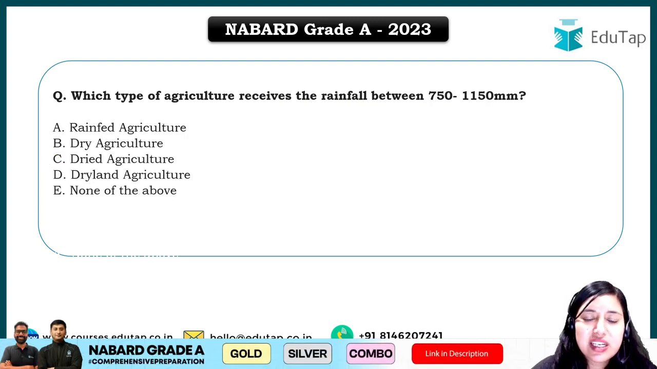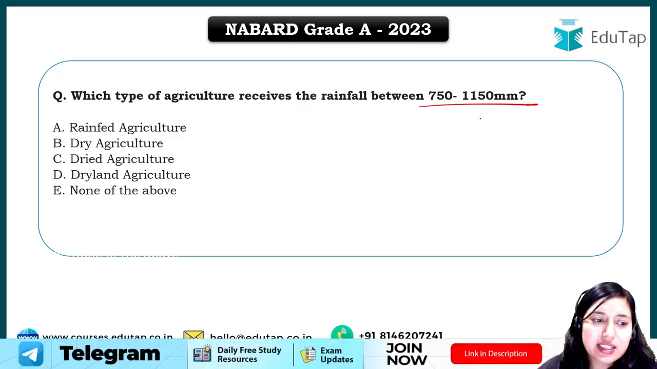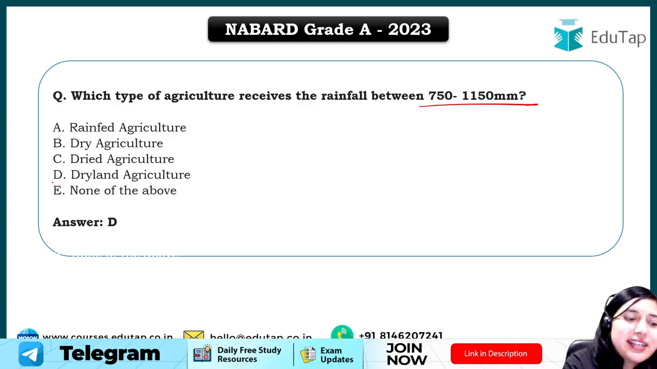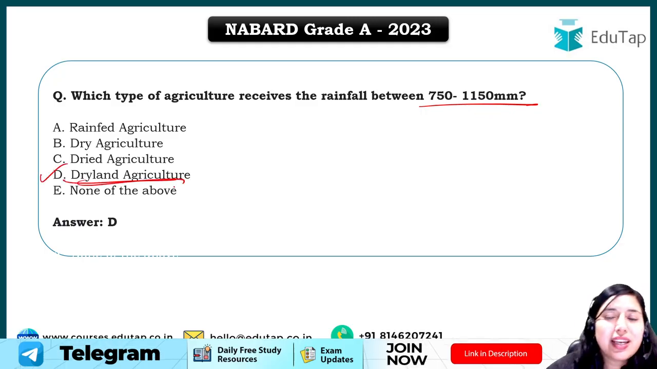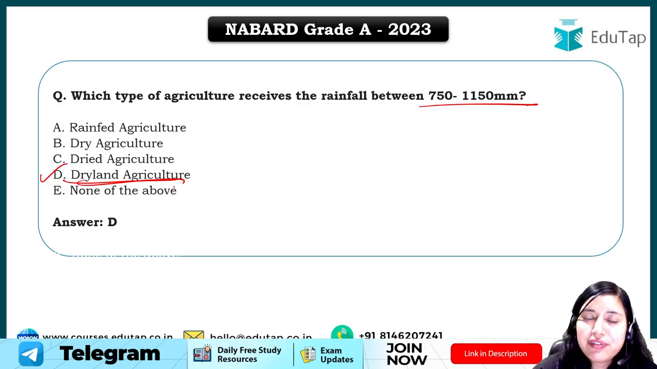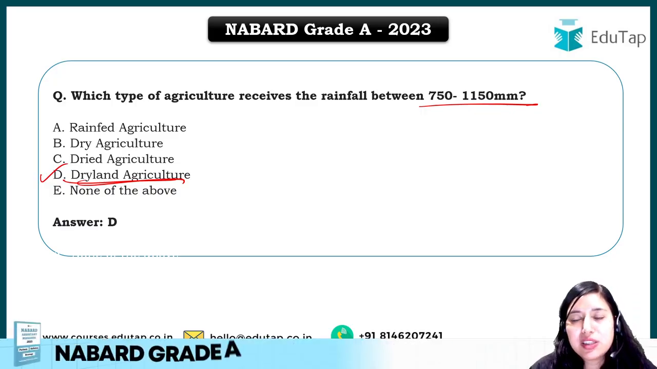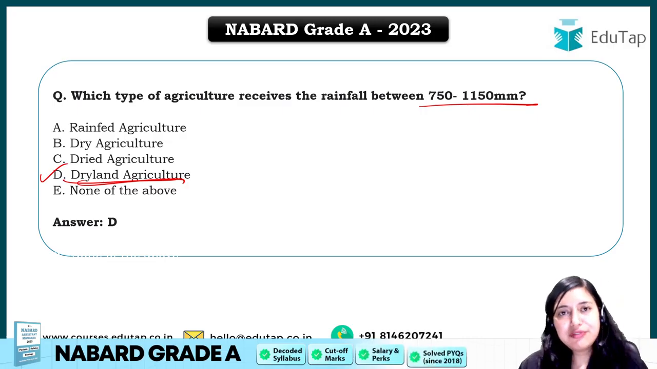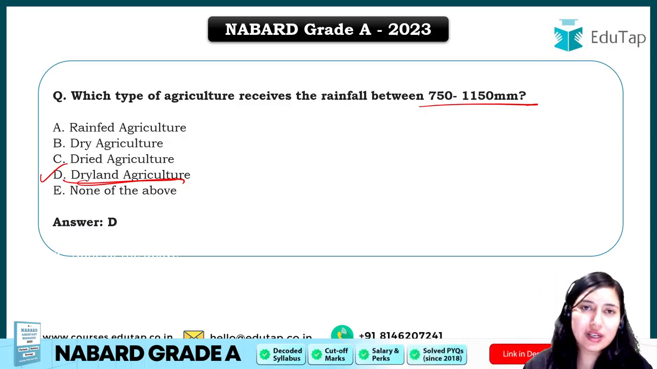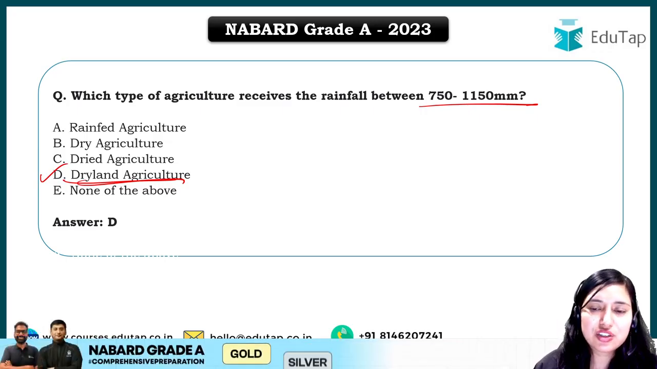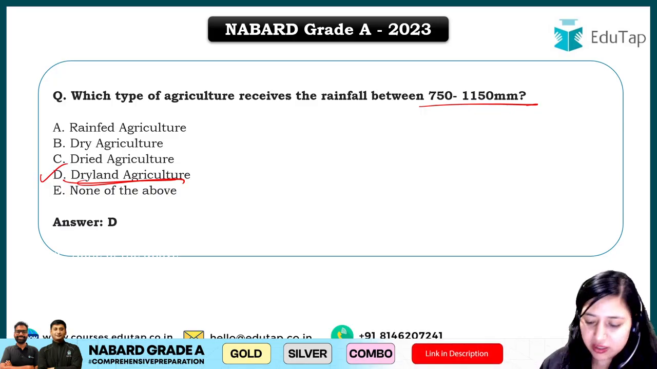Which type of agriculture receives rainfall between 750 to 1150 mm? So the answer for this question will be option D, dryland agriculture. Okay, very easy. Below 750, if any region receives rainfall, that will be called dry agriculture. Dryland falls between 750 to 1150 mm, and rainfed is more than 1150 mm. Okay, so this is the classification of dryland farming, and I hope this is an easy question.